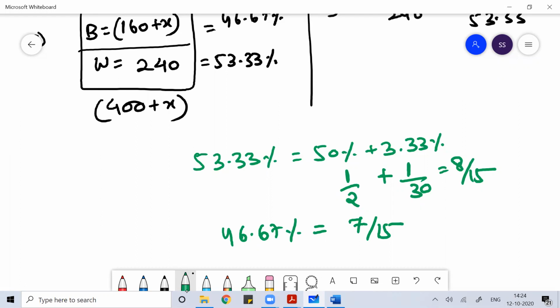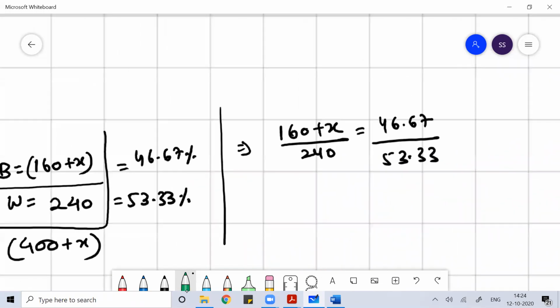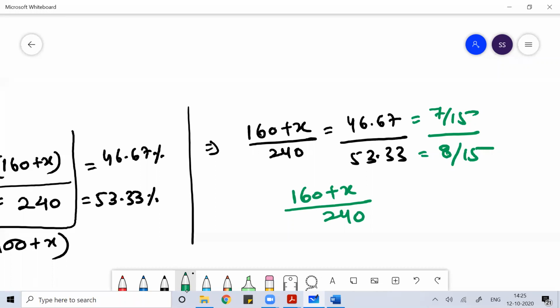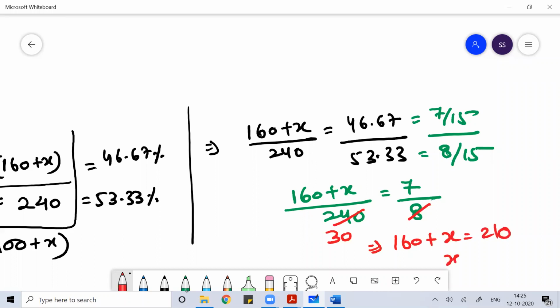This is what I expect from you. When you see 46.67, this is 7 by 15, and when you see 53.33, this is 8 by 15. So you can write 160 plus x divided by 240 is equal to 7 by 8. If you solve this, it becomes 160 plus x is equal to 210, so x is equal to 50 kg. This is the quantity of barley you should add in the mixture.